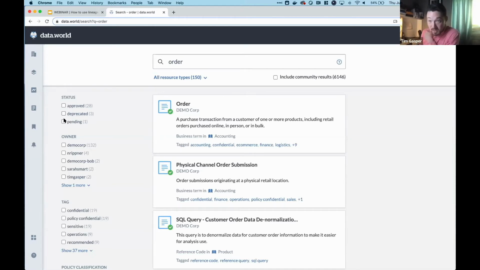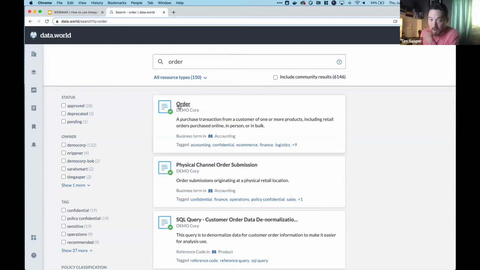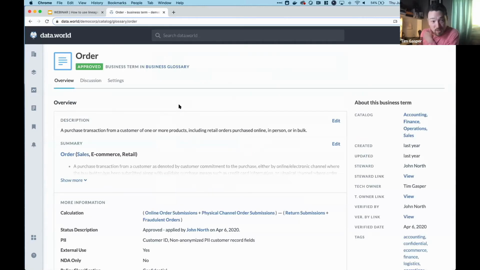And you can see that I could easily filter by things like, let me see only approved assets, let me see assets that are owned by specific people or have specific levels of confidentiality, or filter by different asset types such as data or even comments. What are people saying about order information? I'll go ahead and click order, which is the first item here, and I'll be able to see and learn a lot more about what order means in our organization.